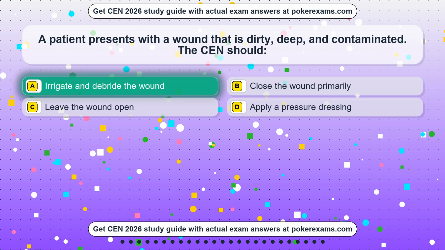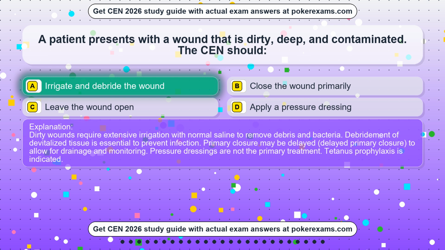The correct answer is Option A: irrigate and debride the wound. Dirty wounds require extensive irrigation with normal saline to remove debris and bacteria. Debridement of devitalized tissue is essential to prevent infection. Primary closure may be delayed, delayed primary closure, to allow for drainage and monitoring. Pressure dressings are not the primary treatment. Tetanus prophylaxis is indicated.